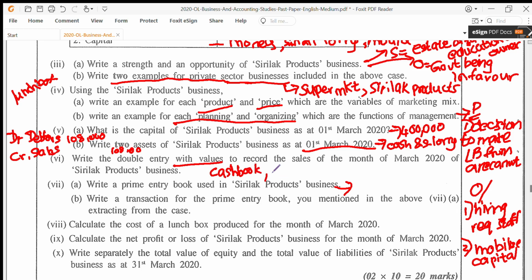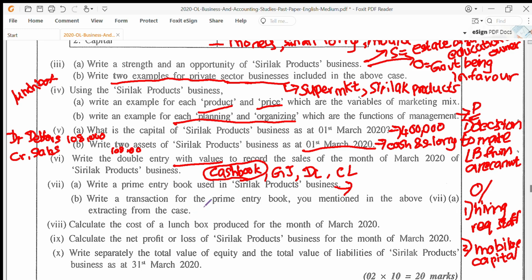They bought a small lorry, so obviously general journal will be there. They of course will have a debtors ledger and a creditors ledger as well. You can write any one prime entry book that you prefer. So easiest I would recommend is to write the cash book. Why? You definitely know they brought in money, so they have to mark it in the cash book. So in case they ask you any other related question as well, it will be easier.